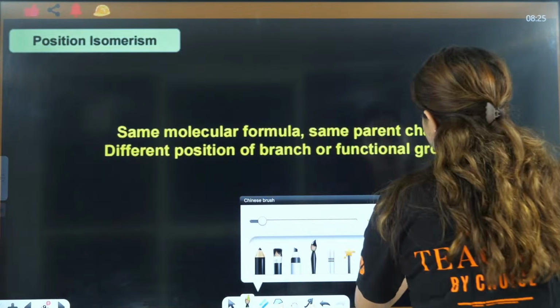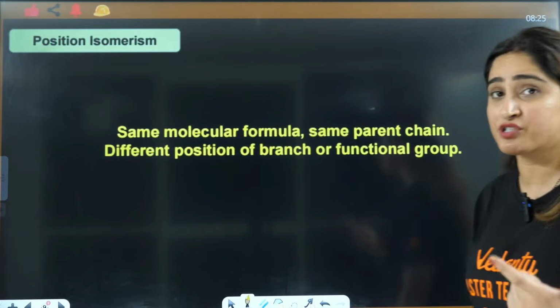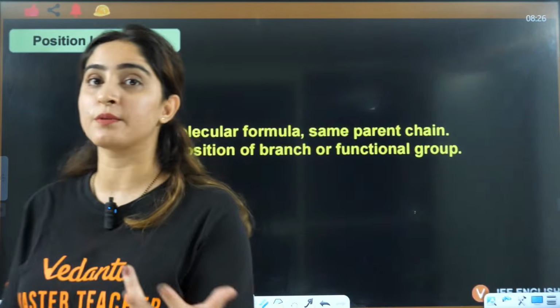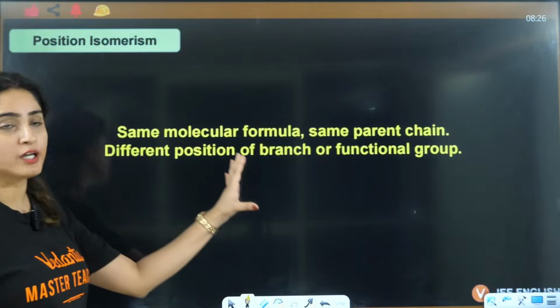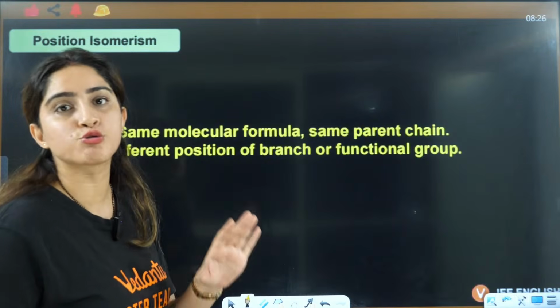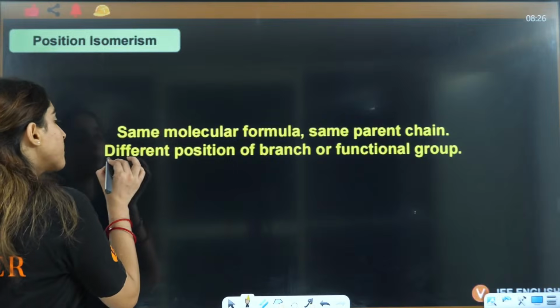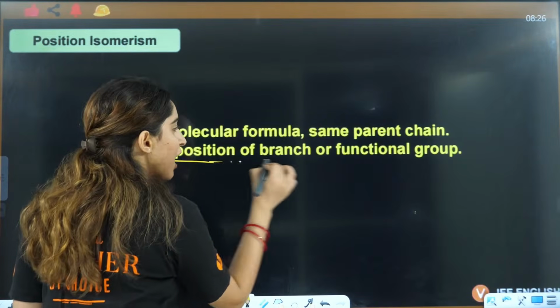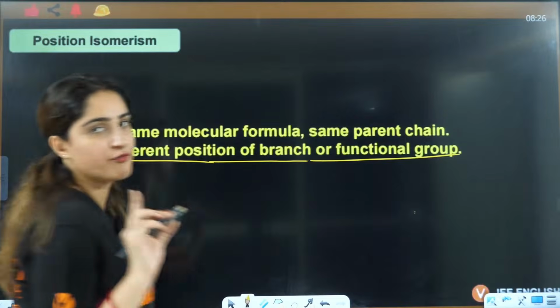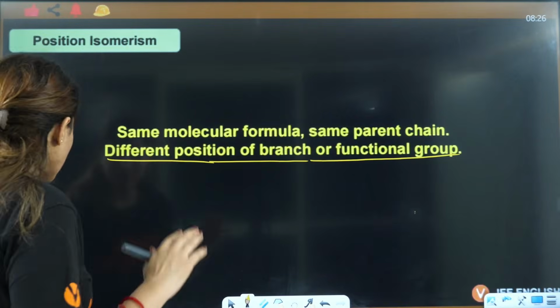Next is position isomers. How do you recognize a position isomer? Same molecular formula, and the parent chain is also the same, but the position of the branch or the functional group is different here. Let's see an example.